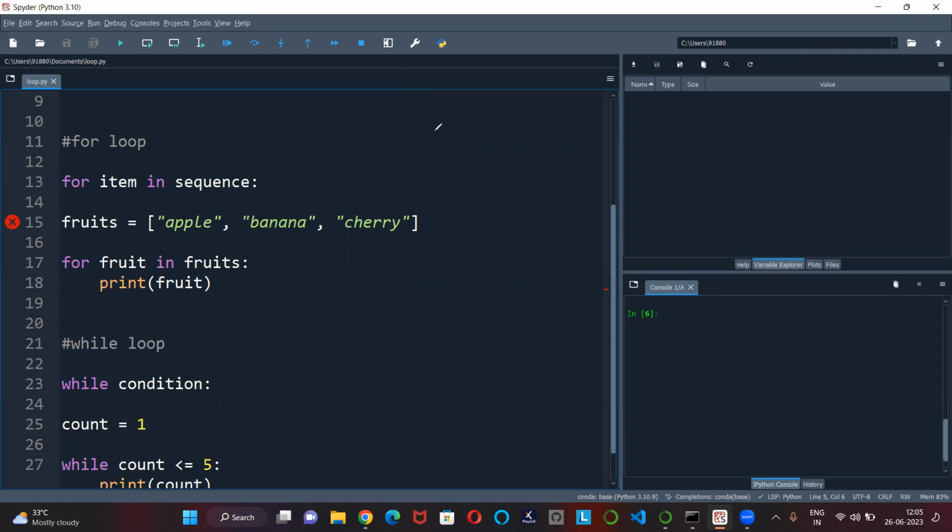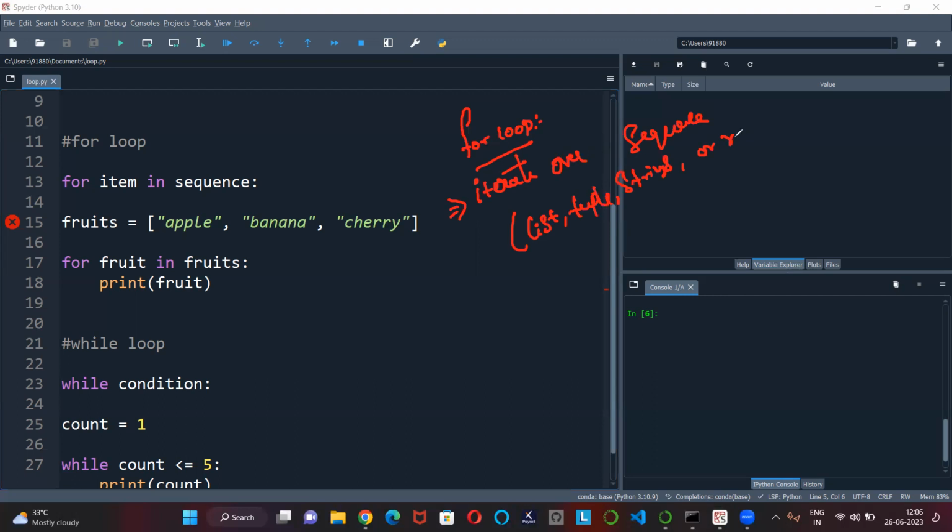So what is a for loop used for? A for loop is used to iterate over a sequence. Keep these words, because you can utilize them whenever you appear for interviews or talk about technical terms. So a for loop is used to iterate over some sequence, like a list, tuple, or string. We'll talk about what these are in another video. We also call this a range.